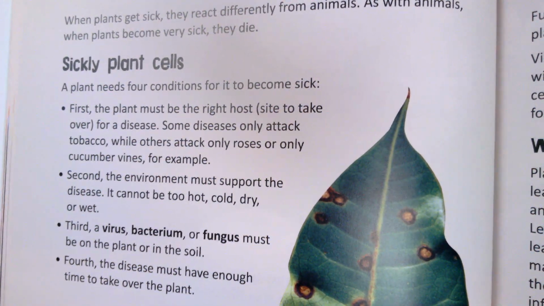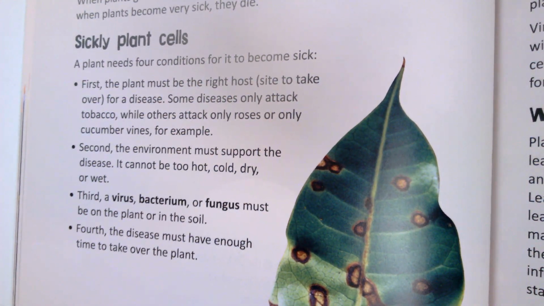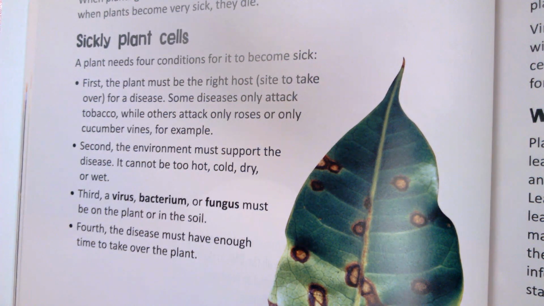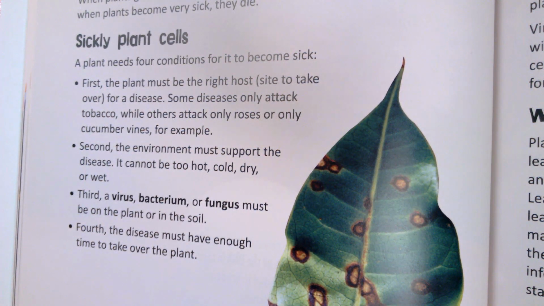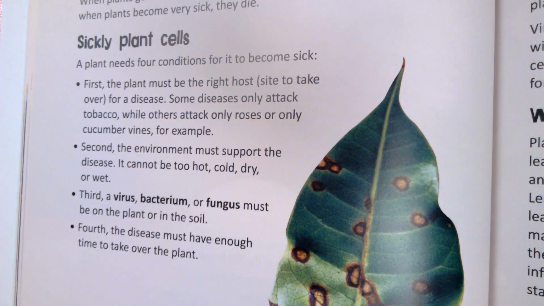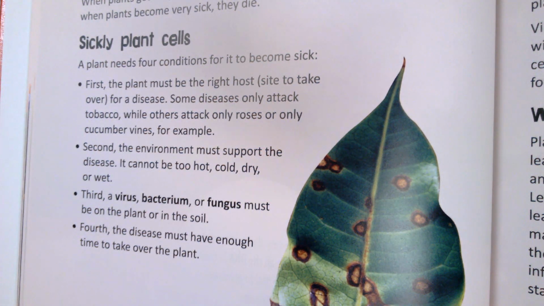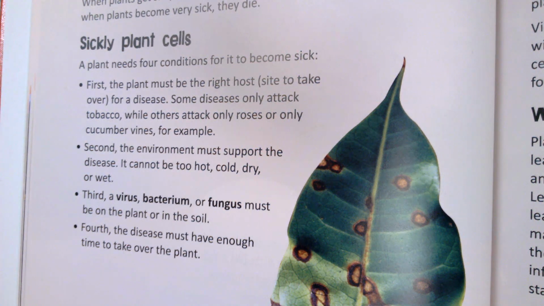First, the plant must be the right host site to take over for a disease. Some diseases only attack tobacco, while others attack only roses or only cucumber vines, for example. Second, the environment must support the disease. It cannot be too hot, cold, dry, or wet.